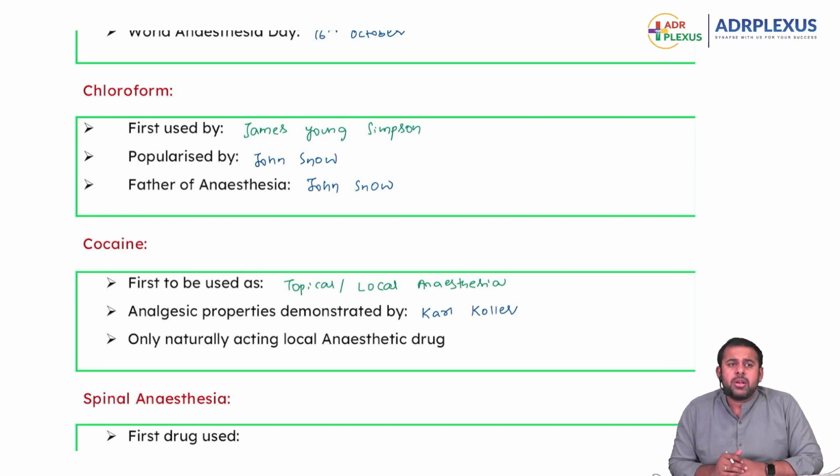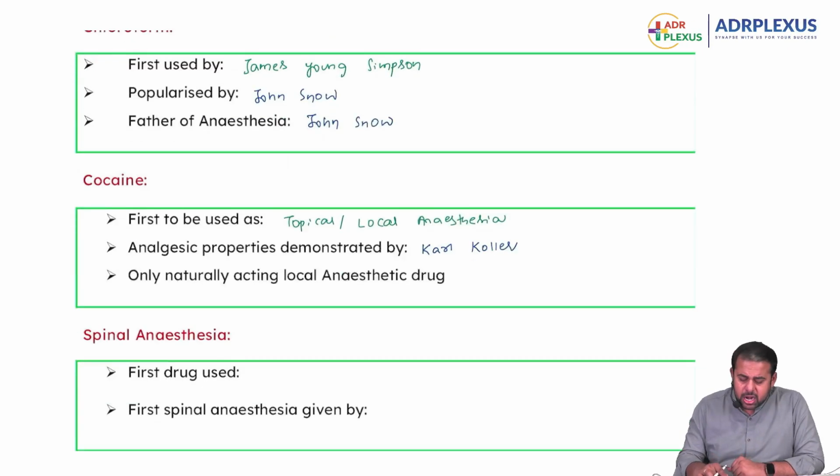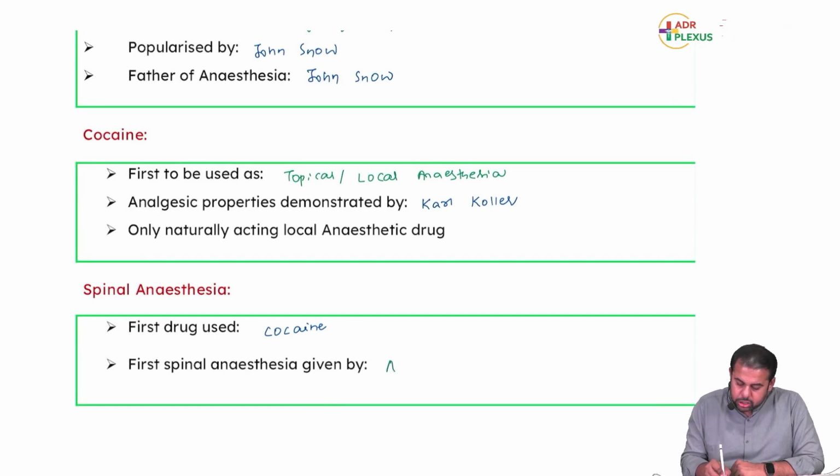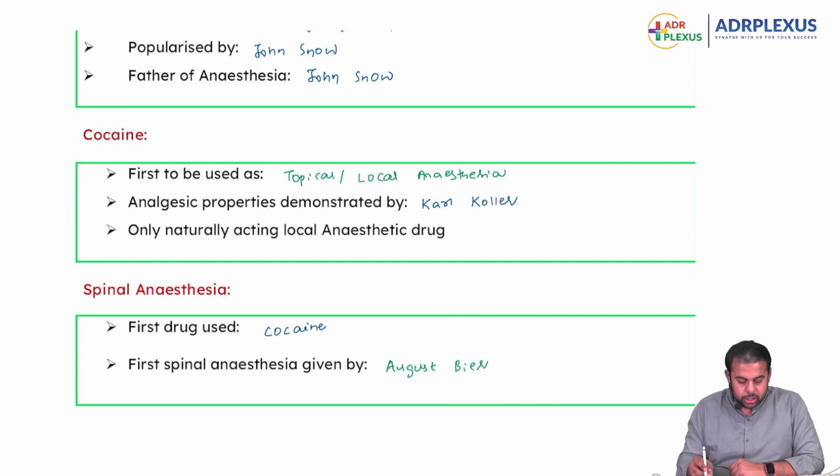Then coming to spinal anesthesia. You might have seen spinal anesthesia being administered many times. Nowadays, the only drug we use most of the time is bupivacaine. But the first drug used for spinal was cocaine, and the first spinal anesthesia was given by Doctor August Beer.